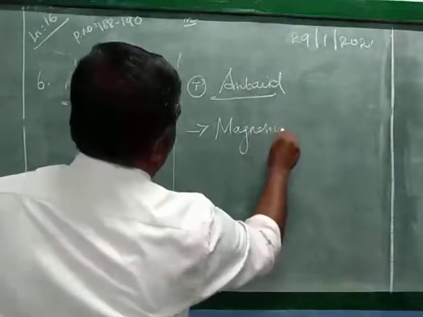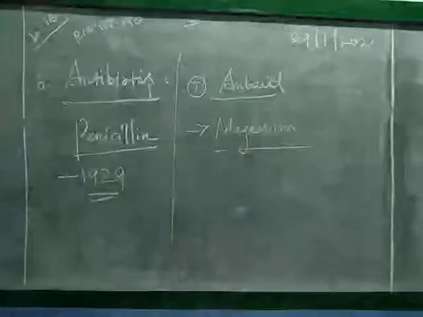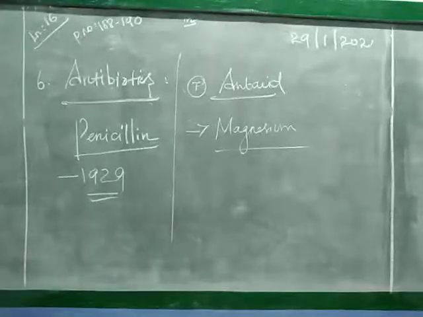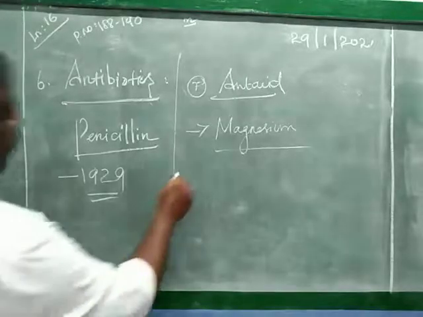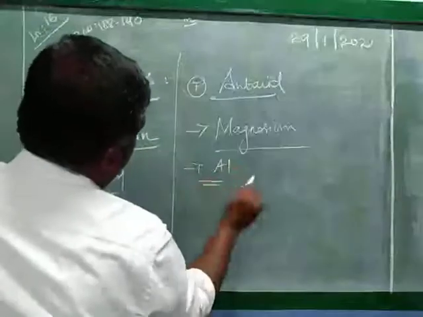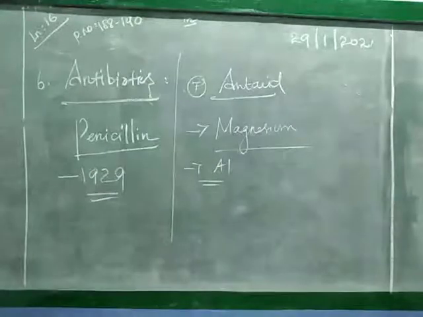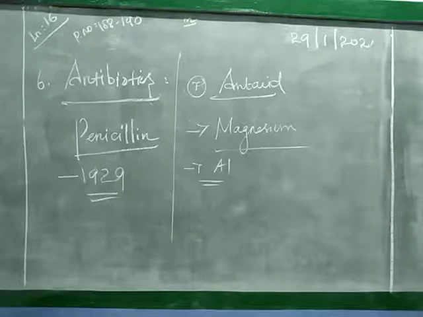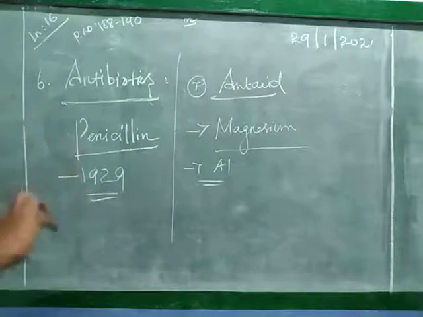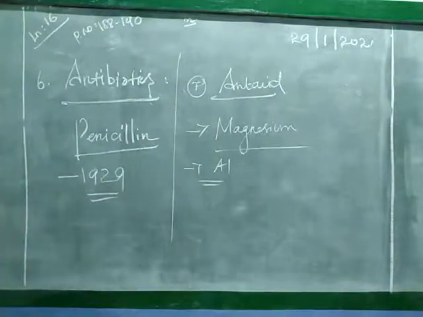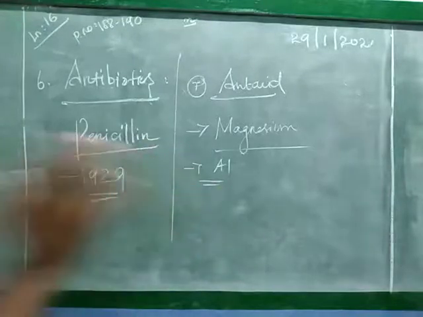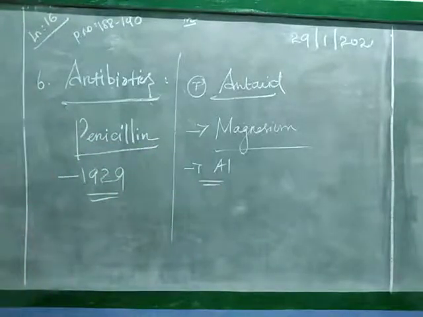Magnesium hydroxide, or aluminum hydroxide. So antacids mostly contain hydroxides, magnesium hydroxide or aluminum hydroxide, in addition to flavoring agents and colors. For sweet taste or color, they are adding additive materials. Because of the additive materials, we are getting the sweetness, color or smell. Okay, so that is called antacids.